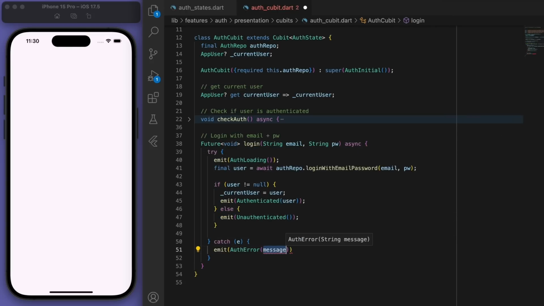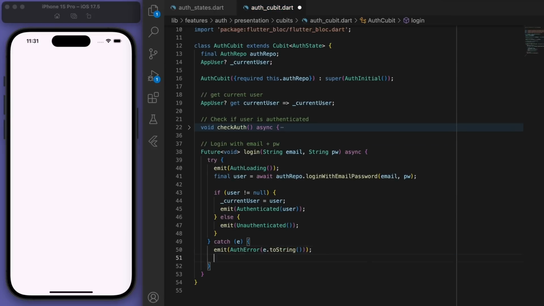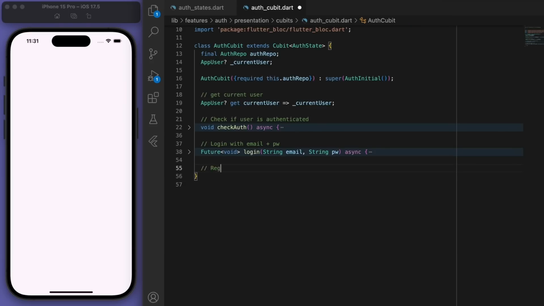Cool, and if we have an error, just emit the auth error. And once we know what the error is, ultimately we're going to be unauthenticated in this case. Sweet, looking good. Now let's do the register.